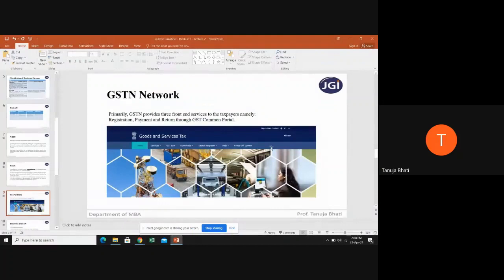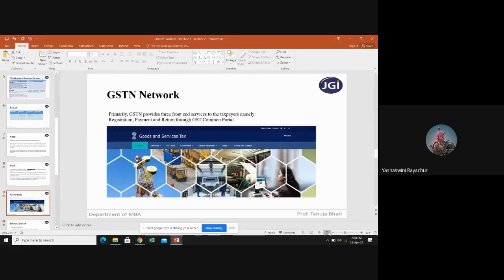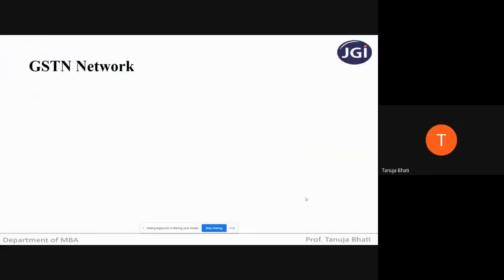So students, have you all understood this GST network? What is GSTN? Yes, ma'am. Yes. Okay. Let us move ahead.